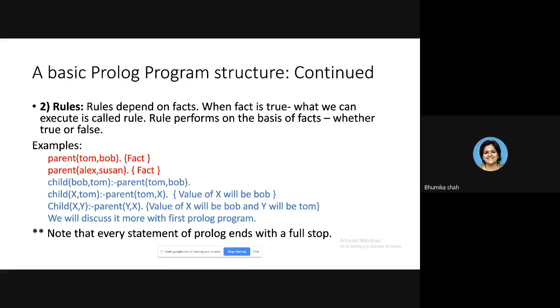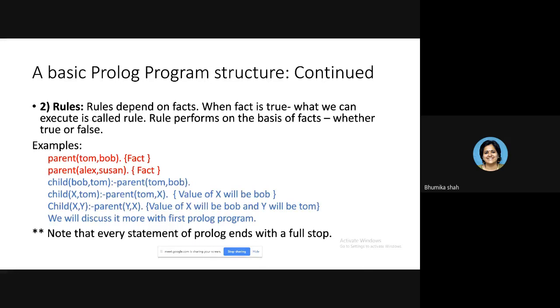So for such manipulation, we need to write rules. For example, I have written a basic rule here: child in brackets, Bob, comma, Tom, the reverse of the first fact, then colon, hyphen, parent, Tom, comma, Bob, full stop. So what you can observe here is, in the rule, you write something on the left side, then you have colon, hyphen, and then you write something on the right side. What you write on the left side is called the head of the rule. What you write on the right side is called the body of the rule. What will you write in the head of the rule?